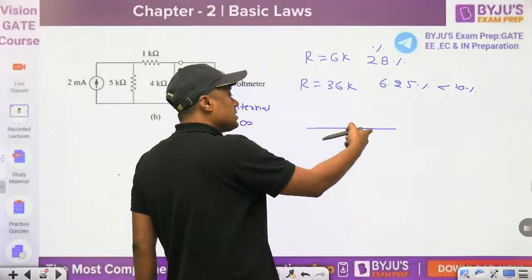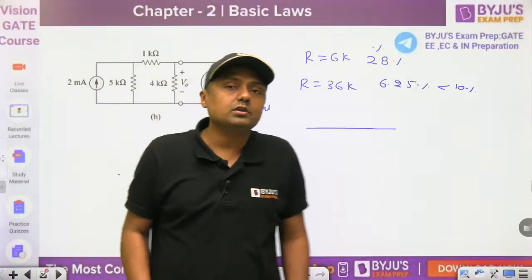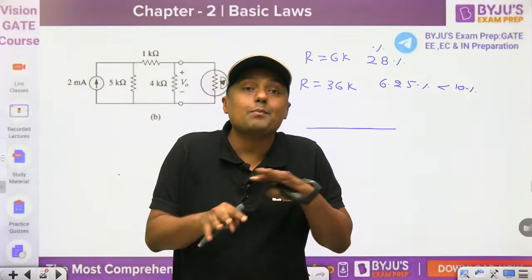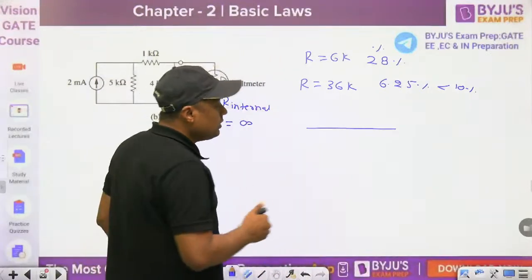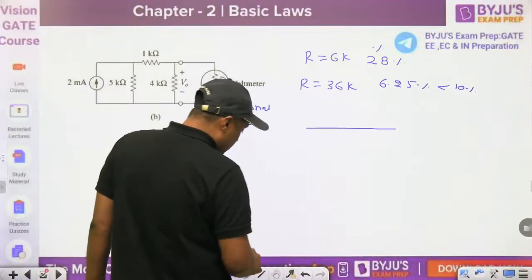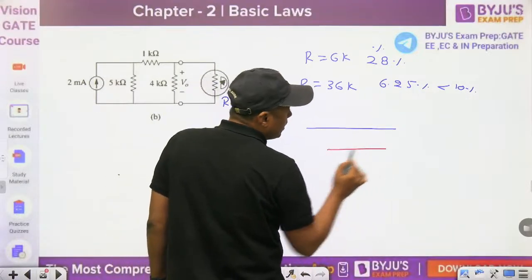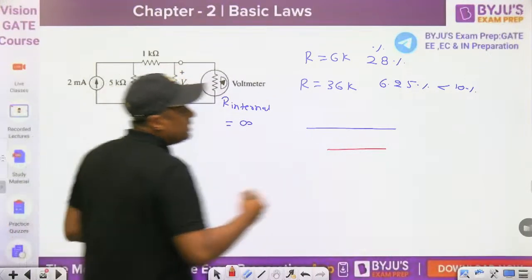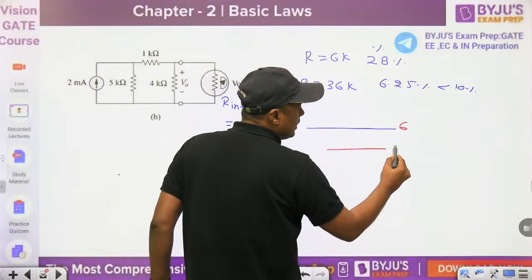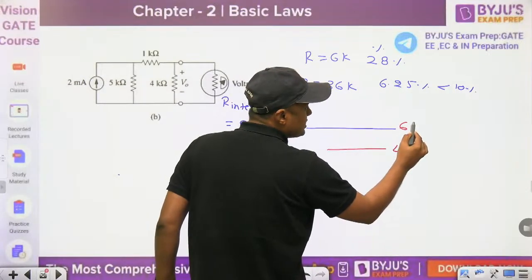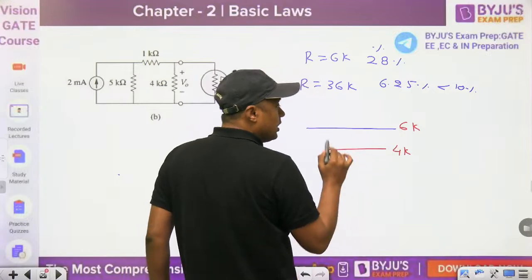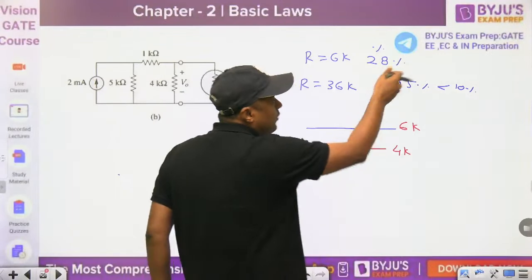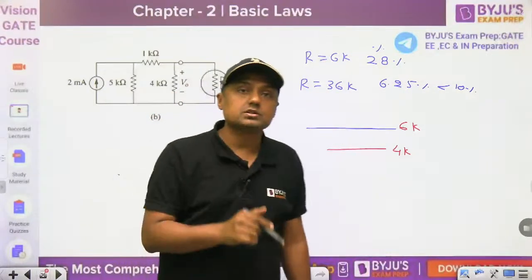Tell me, is this line bigger or smaller? We can't say about this line because it is a comparative term. So what we are doing, we are comparing with the second line, the red one. Now we want to measure the voltage across the 4 kilo ohm. Initially its internal resistance was 6 kilo ohm. It is large, but it is not so large, and that's why we are getting a very high error in the first case.